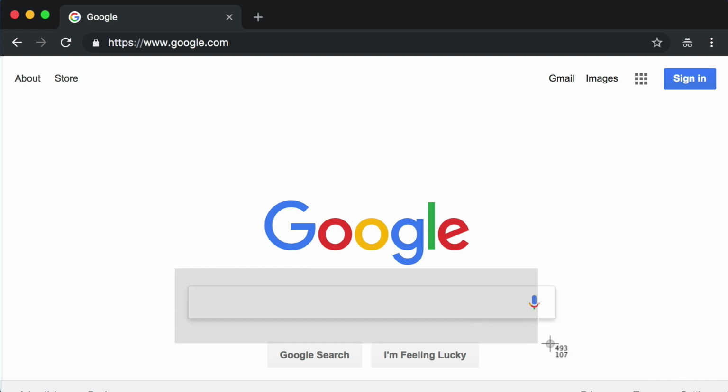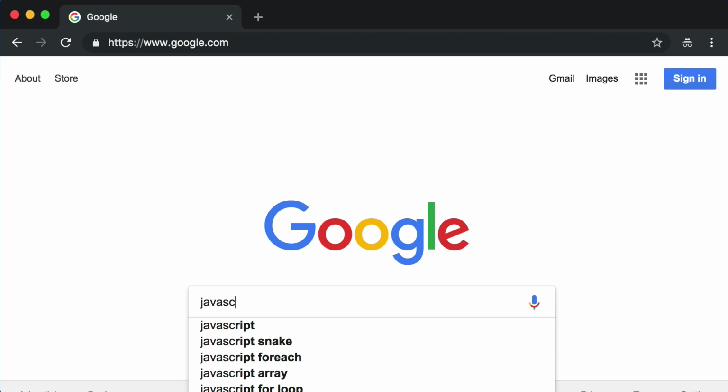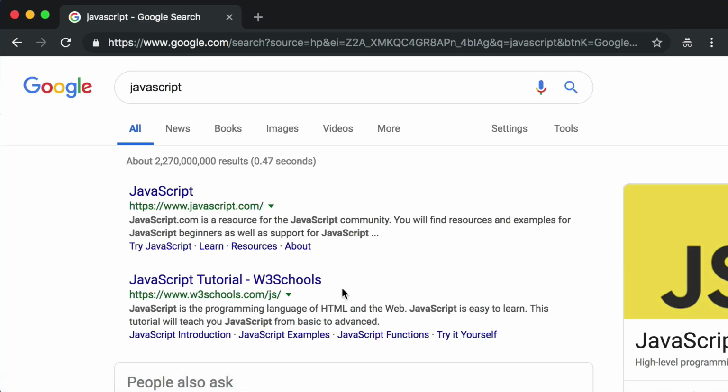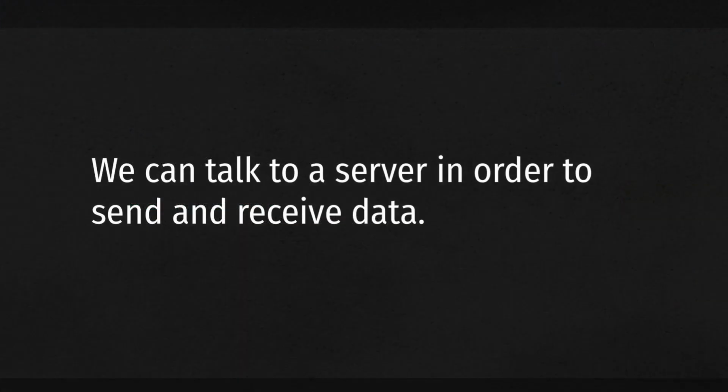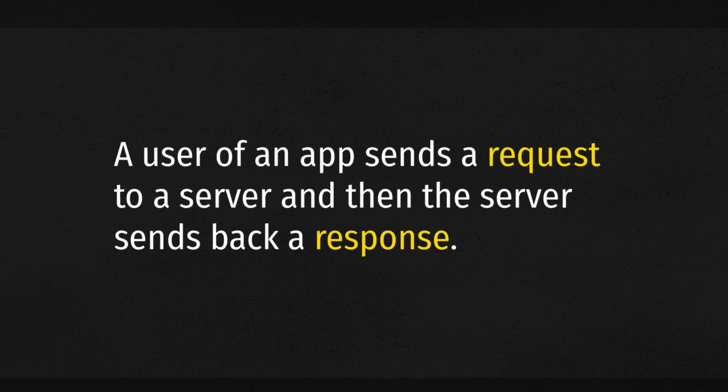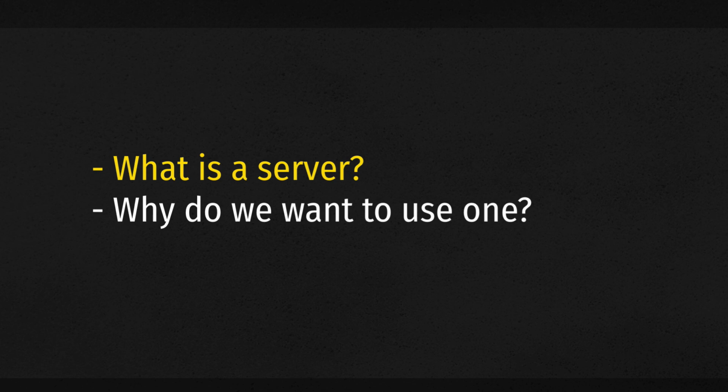Now, when I search for something, so if in the main Google field I search for JavaScript, my web browser sends off a request to the Google server with JavaScript as my search term, and then the Google server sends back a response with the data needed to display these results. So what is a server? Well, my own oversimplified answer is that a server is the thing that we can talk to in order to send and receive data. As a user of an app or website, we can send requests to a server, and then the server sends back a response. For now, that's as deep as we need to go in terms of what is a server.